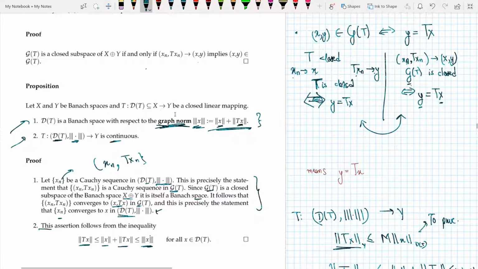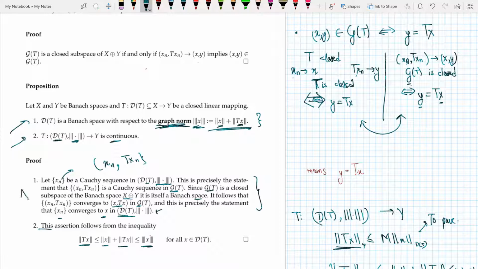Now if xn is a Cauchy sequence in D(T), this is precisely the statement that (xn, Txn) is a Cauchy sequence in G(T). Now since G(T) is a closed subspace of the Banach space, it itself is a Banach space, and therefore I can say that (xn, Txn) converges to (x, Tx) in G(T), and this is precisely the statement that xn converges to x in D(T).